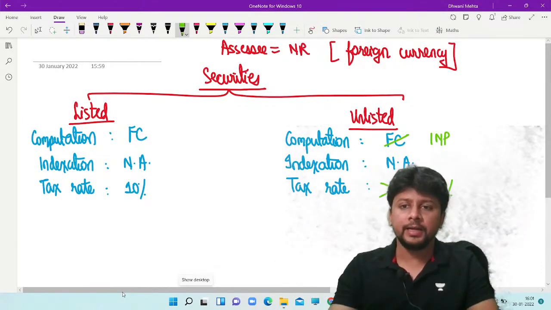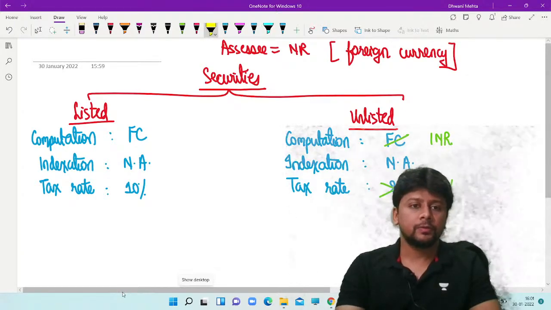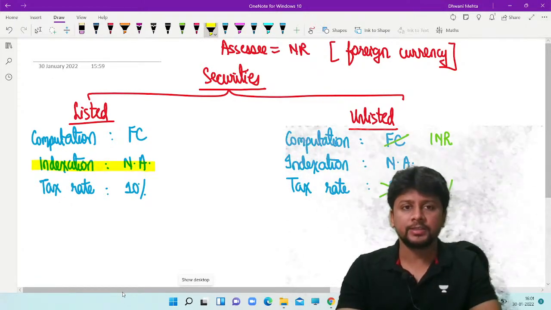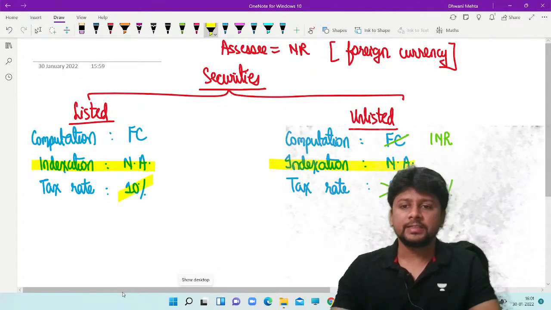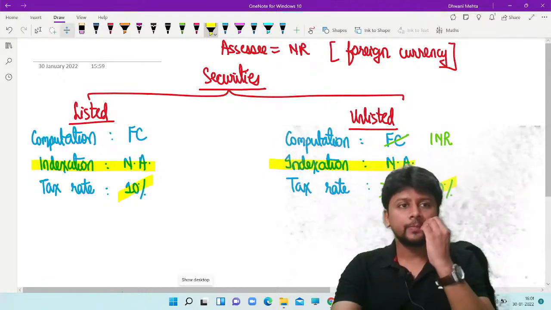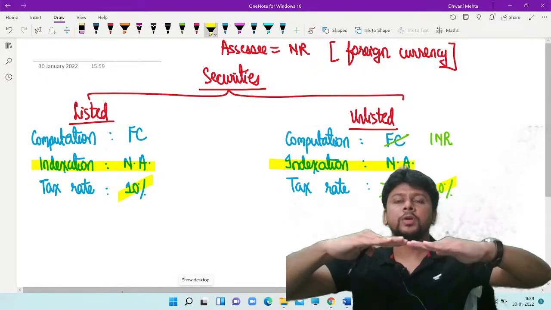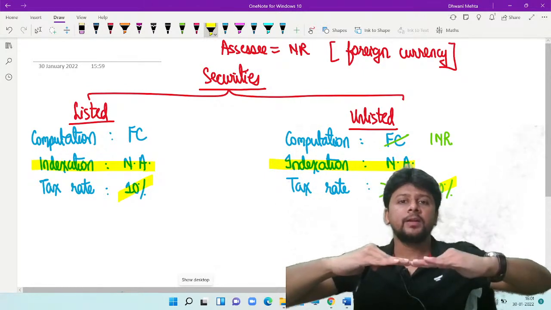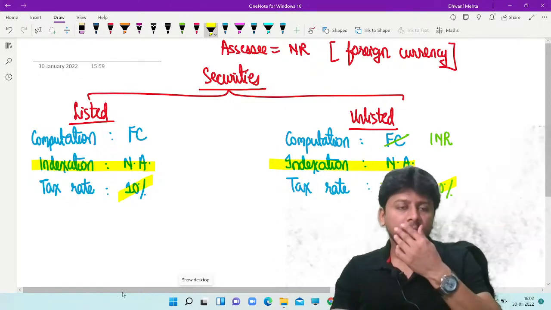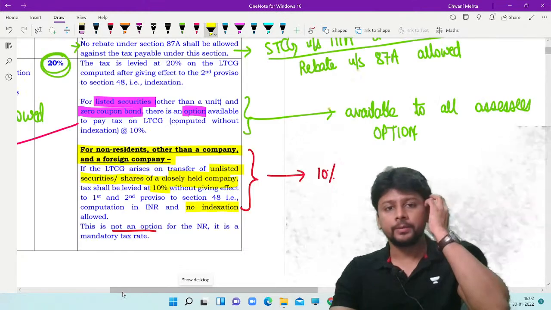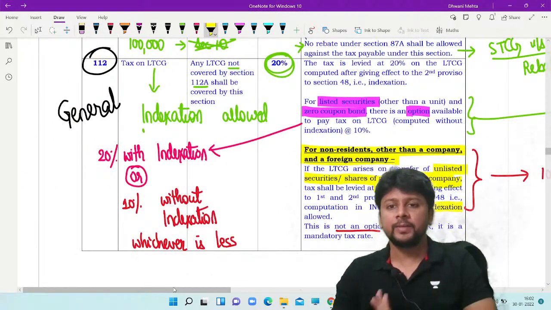Computation will be done in Indian currency. Now, whether you compute your capital gains on listed securities, there also indexation is not allowed. Unlisted securities, indexation is not allowed. Tax rate at both places is going to be 10%. So to keep a level playing field, to keep an equality between the two situations, whether it is listed security or unlisted security, I will end up paying tax at 10%. But for unlisted, it's not an option that is given, it is mandatory 10%.